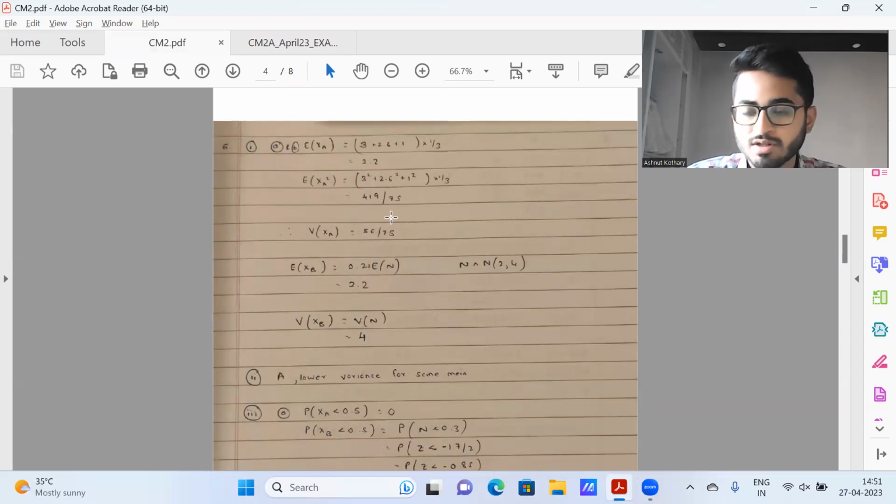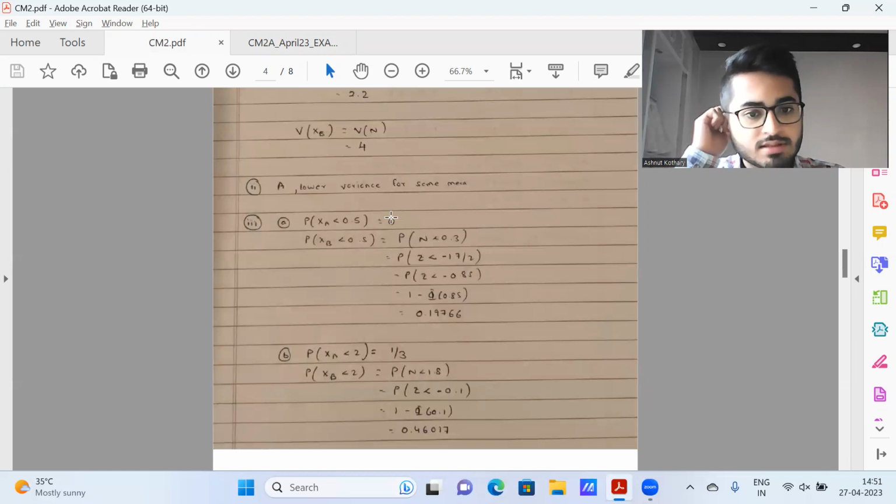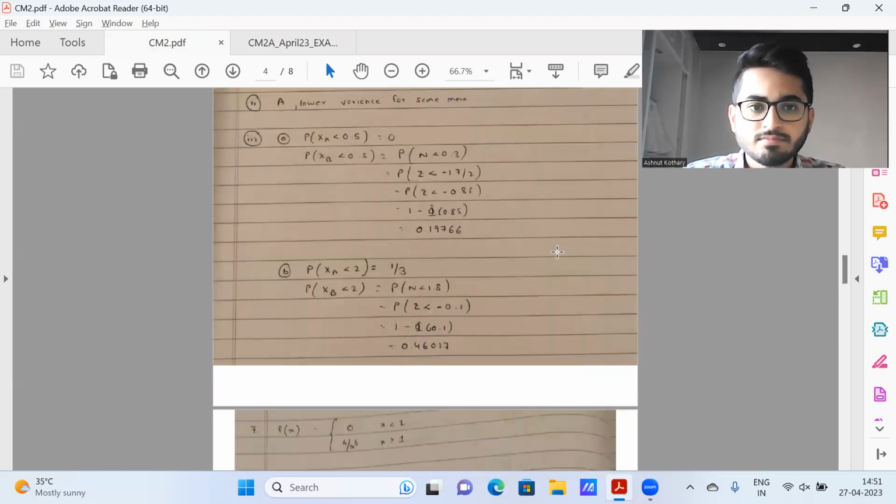We have a quadratic utility function, so the determination is only using the first two expectations, that is, the mean and the variance. Part 3, we need to compute these respective probabilities. We are getting them here. So this was question number 6.